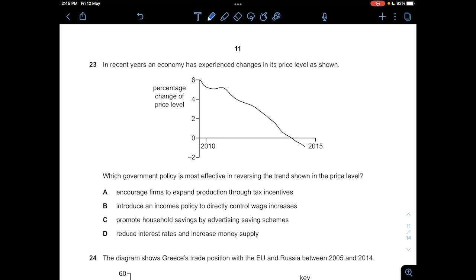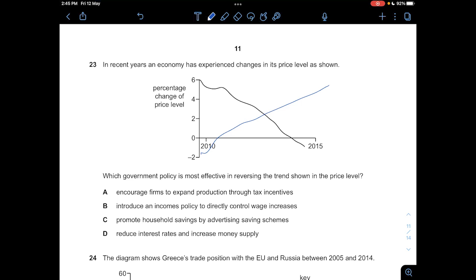Question 23, in recent years, an economy has experienced changes in its price level as shown. So the price level in 2010 is at 6%, but then sometime before 2015, the price level is basically at a negative. It's the opposite, meaning that there's a decrease in the price level. So which government policy is the most effective in reversing this trend, from decreasing to increasing the price level, right?